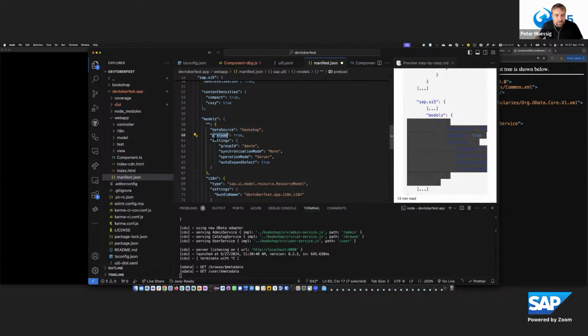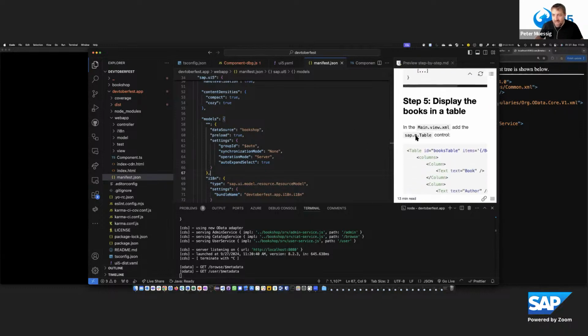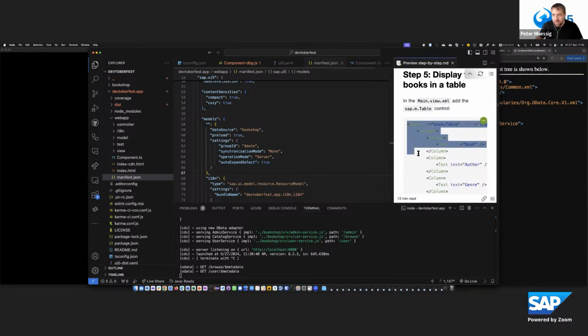Yeah, we preload it. That's maybe interesting if we deploy it later on, then it works properly. And then in the settings, we say we want to use the auto batch grouping. We should not use the synchronization mode, but the operation mode is the server. And we need later on to do an expand for some selects because we have nested bindings. And therefore, I need the auto expand select here. So let's save that.